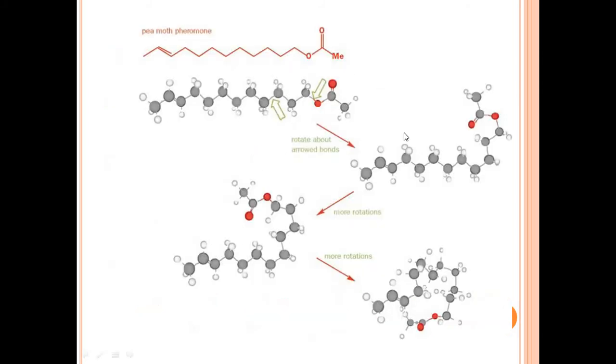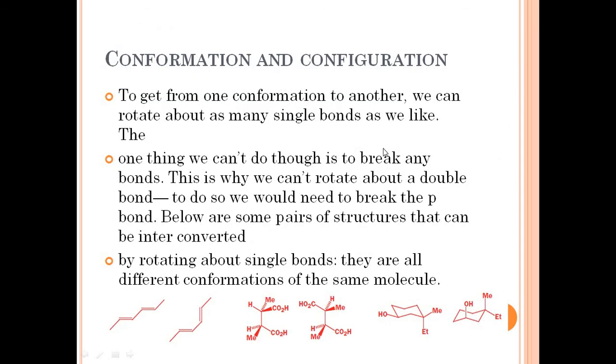So in conformation, they only rotate the carbon-carbon or any single bond to attain a different shape. But in the case of configuration, there is the breaking of a bond. This is why we can't rotate about a double bond. If any bond is broken, the reason behind that is the formation of a molecule that has a double bond in it.